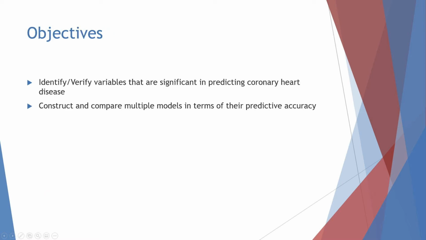So that leads me to the objectives of the project. I first wanted to identify which variables are found to be significant in predicting coronary heart disease. Specifically, I wanted to see which of those variables among the ones just mentioned are significant predictors. Additionally, I wanted to construct and compare multiple models for prediction and then compare their predictive accuracies.